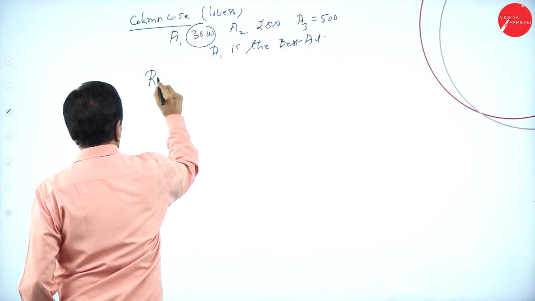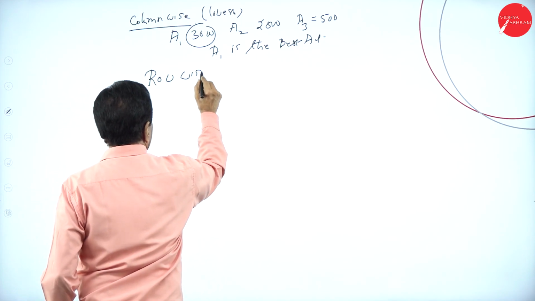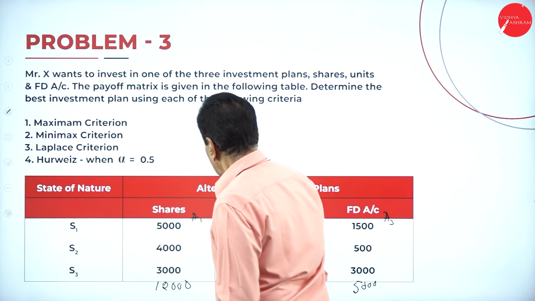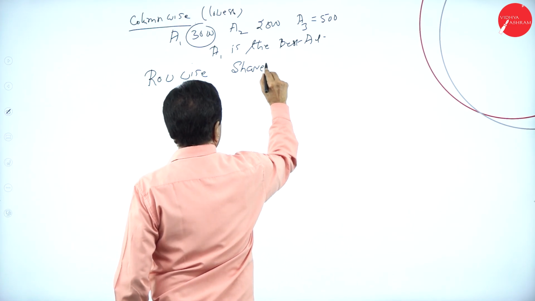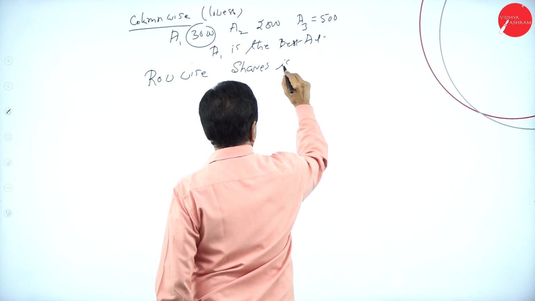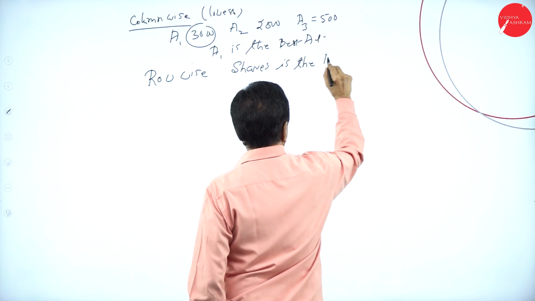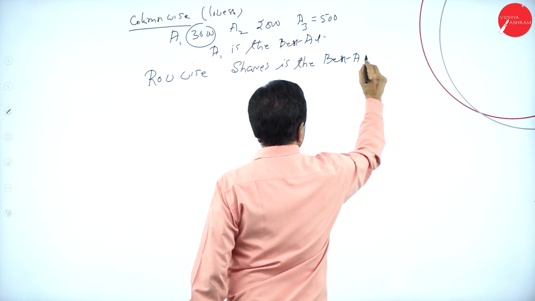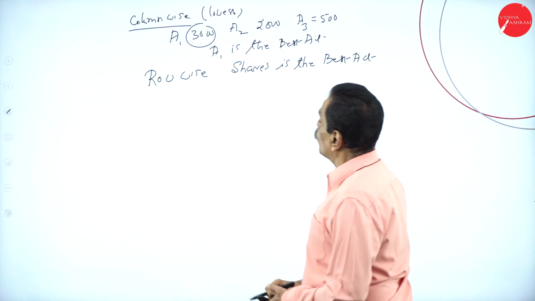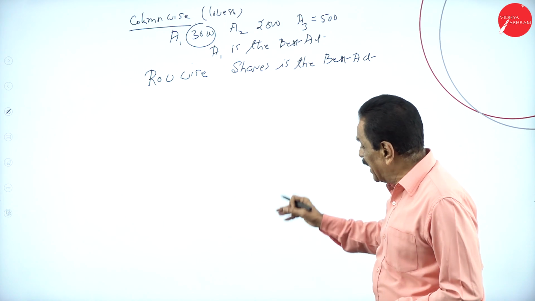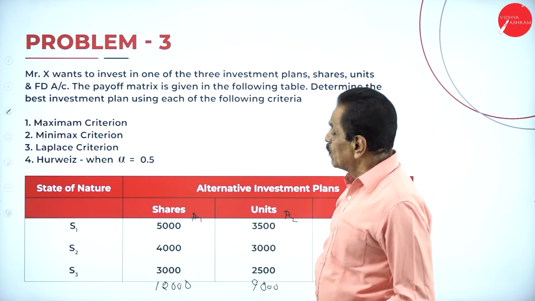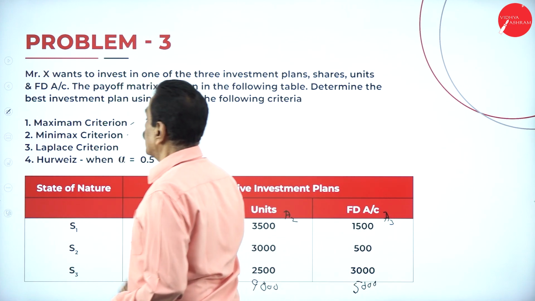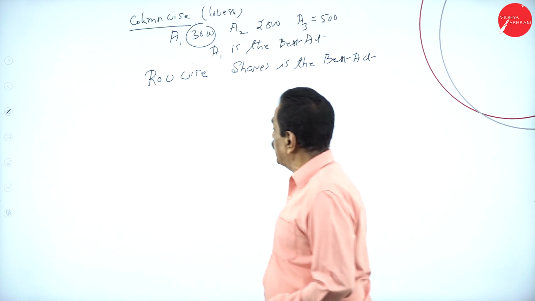Row wise, shares is the best act. Row wise, shares is the best act. We see that shares is the best act we got. Then this is over. Come back to the minimax criterion.